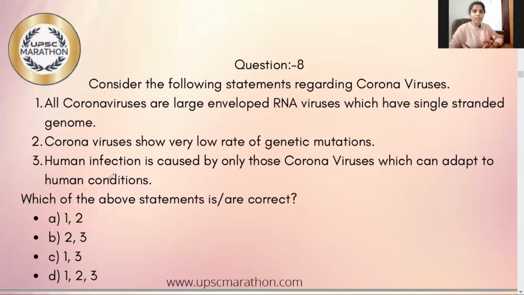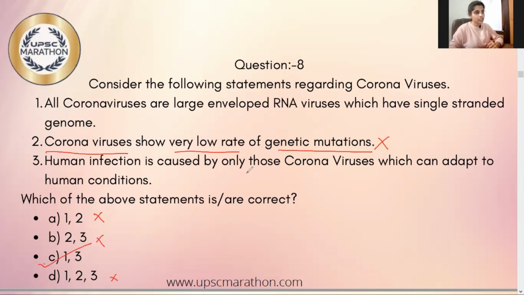Let's solve this question without any pre-discussion of this topic. So we can solve this with common sense. Coronaviruses show very low rate of genetic mutations, which is wrong, because every week we are getting news about a new strain of coronavirus being developed. So statement 2 is wrong. So from this, we can eliminate option A, option B, and option D. So our answer is option C.